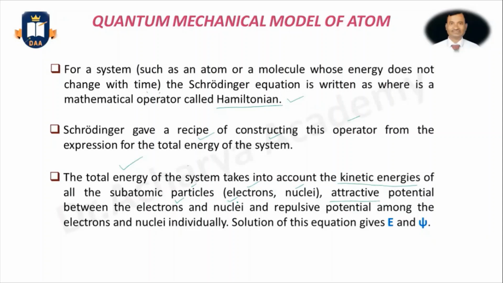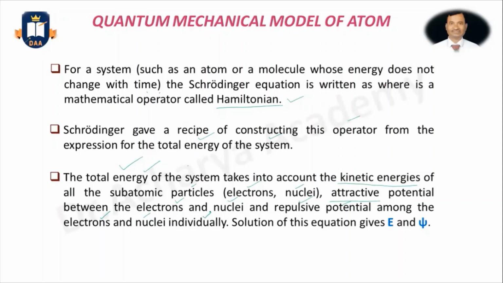And if attraction is there, some repulsion also will be there. So repulsive potential will also be considered for the total energy. That means repulsive potentials among the electrons and nuclei will be considered individually.